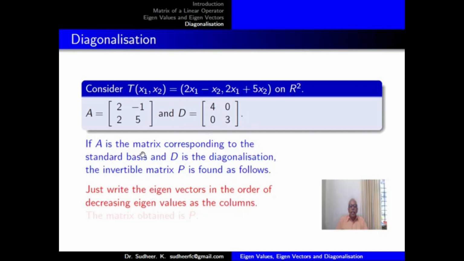If A is the matrix corresponding to the standard basis and D is the diagonalization, the invertible matrix P is found as follows. Just write the eigenvectors in the order of decreasing eigenvalues as the columns. The matrix obtained is P.